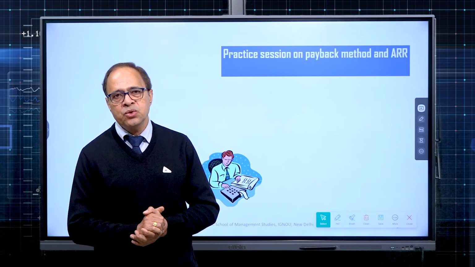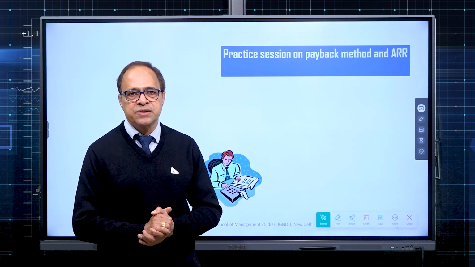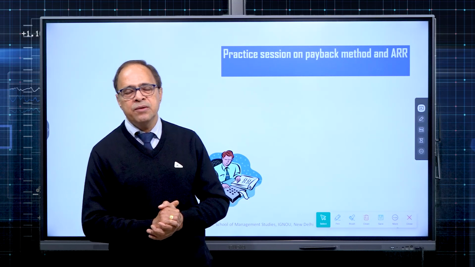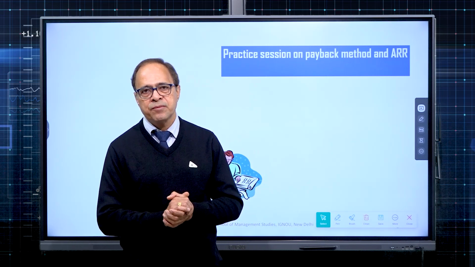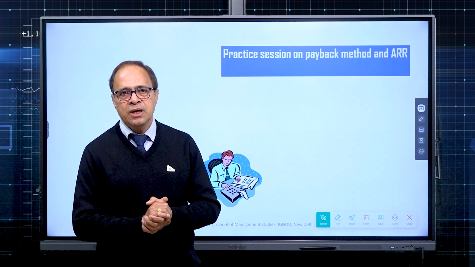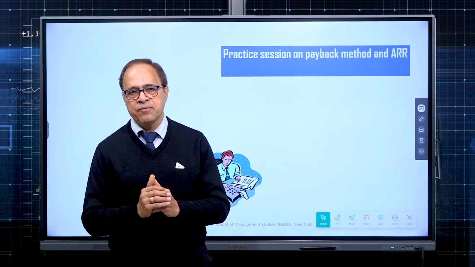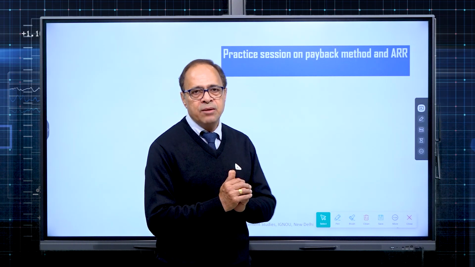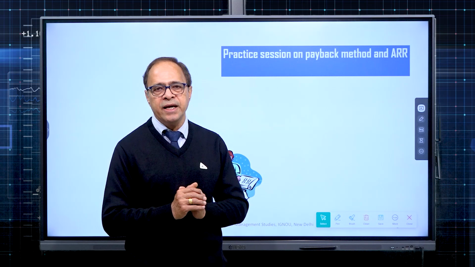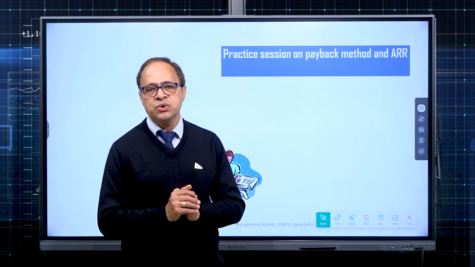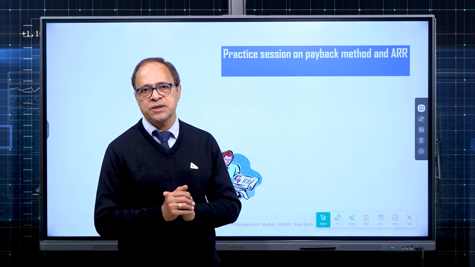Acceptance and rejection rule also we learned. Under payback period method, all the projects which have payback period less than or equal to the given cutoff point are accepted. And as explained, in case of payback, less is better. Why less is better? Suppose a businessman says, my cutoff point is 1.5 year. It means he wants that his investment in the project should get recovered by the end of 1.5 year from the beginning of the project.